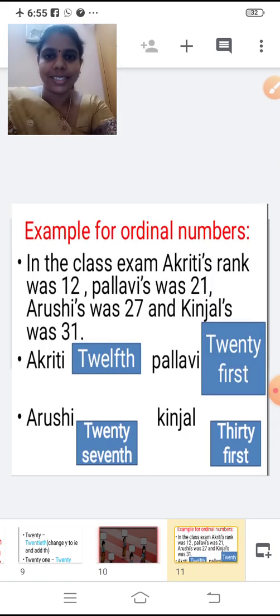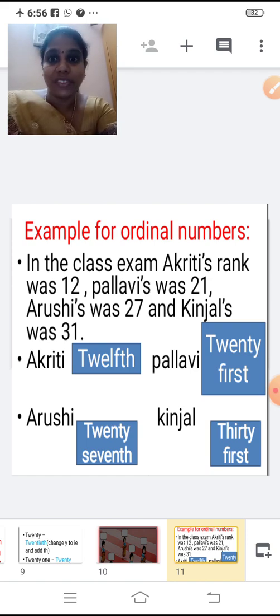In the class exam, Akruti's rank was 12. Pallavi's rank was 21, Arushi's was 27, and Kinjal's was 31. So shall we write them in ordinal numbers? Akruti, what rank is she? 12. How will you write it in the ordinal number? 12th, right? So we'll say it as 12th rank.